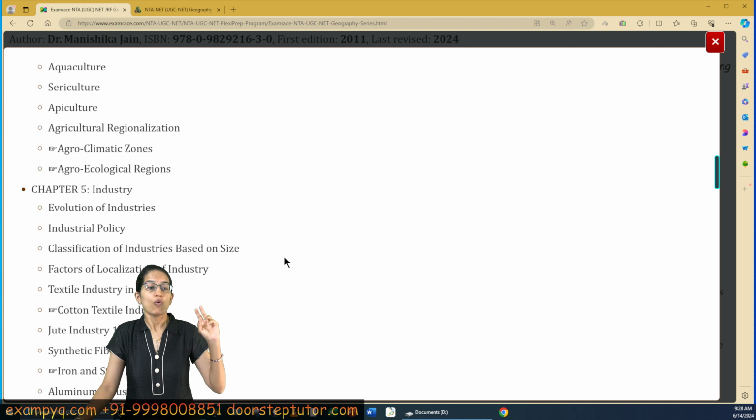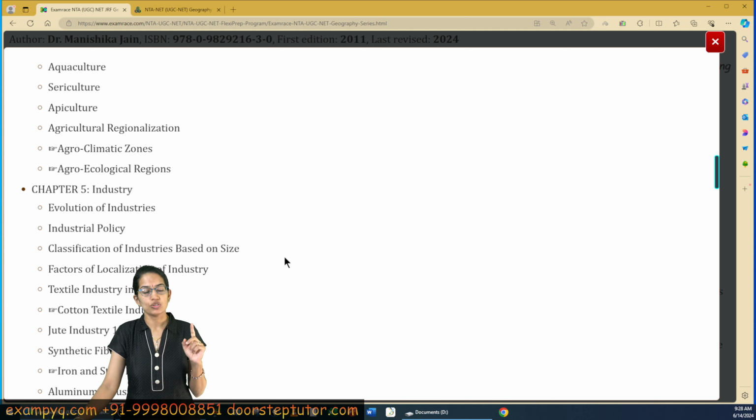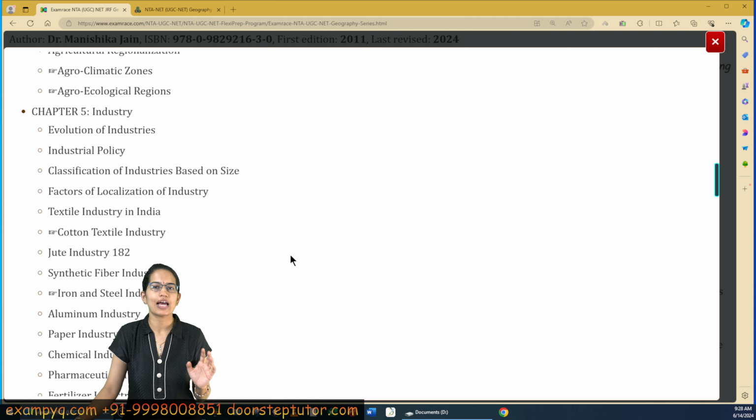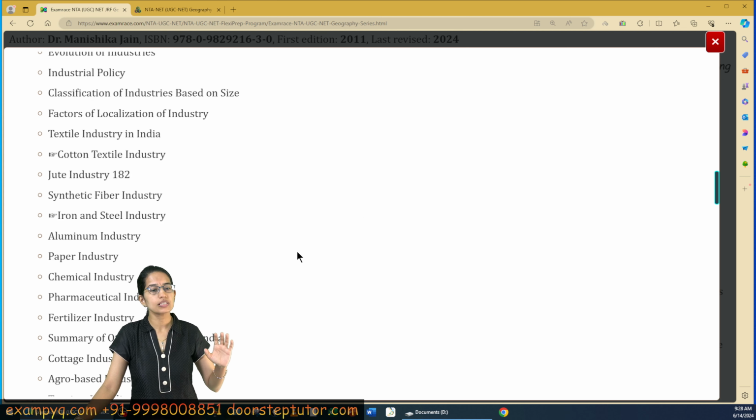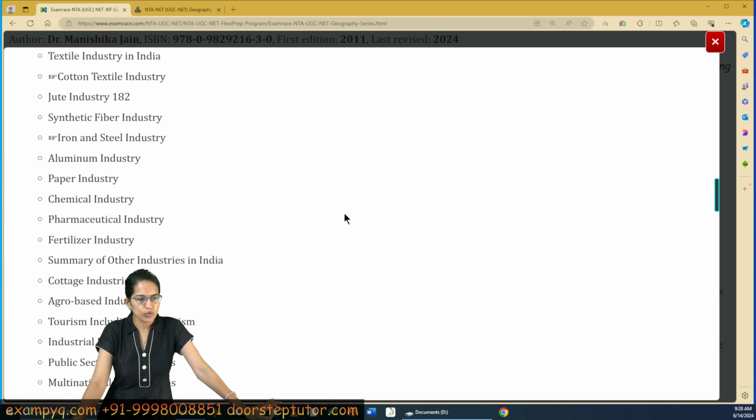And then what is important and often asked is the climate classification. So either it is the agroclimate classification or the agroecological classification. You need to know the difference between the two, understand the theories propounded and the proper criteria and distribution. Industries, the major industries, the list of industries is given here. Of these, cotton and textile, iron and steel are the most important ones.